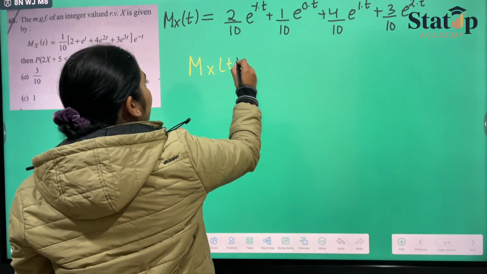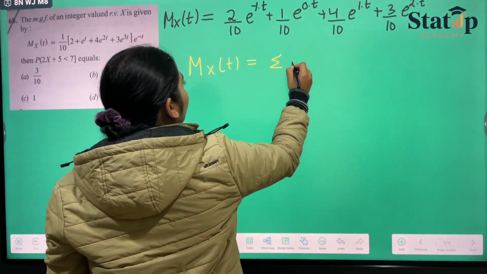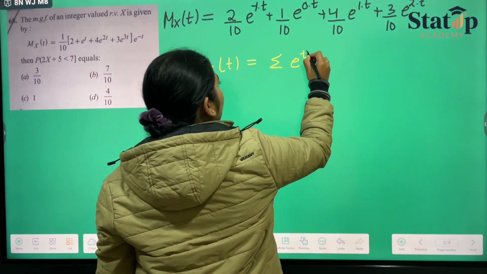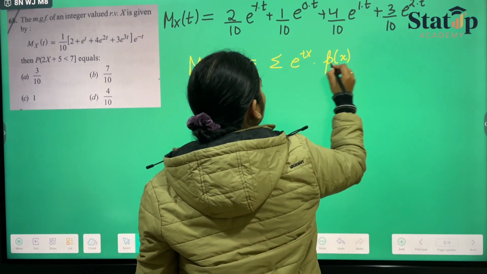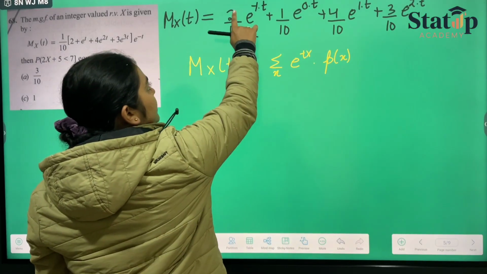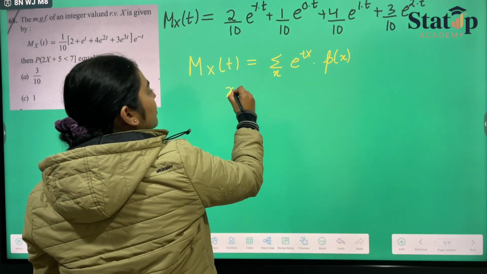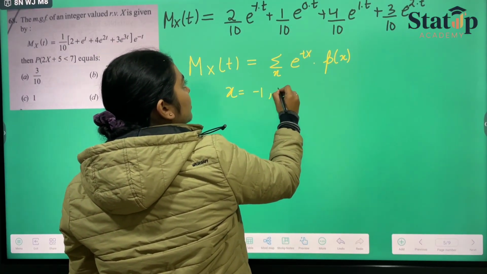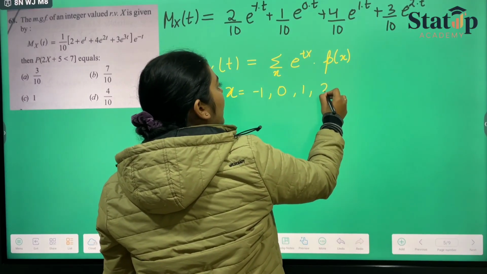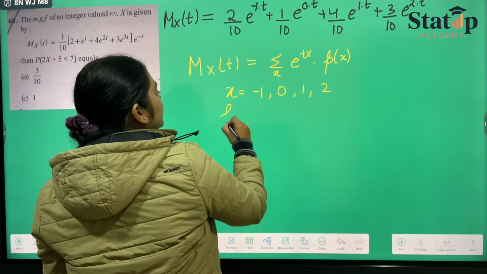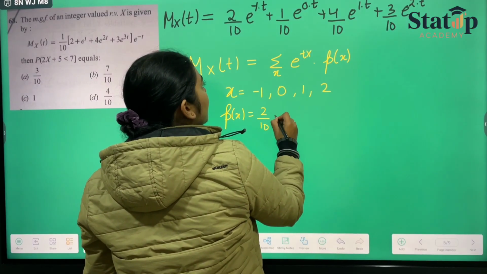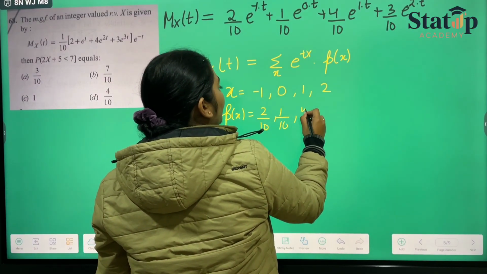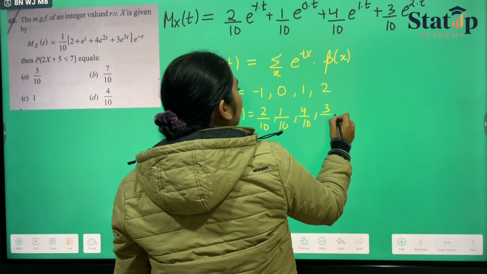M_X(t) is nothing but summation of e raised to the power tx into p(x), summation over x. Now we can see the values of x. Values of x here are minus 1, 0, 1 and 2. And the corresponding probabilities are 2 by 10, 1 by 10, 4 by 10 and 3 by 10.